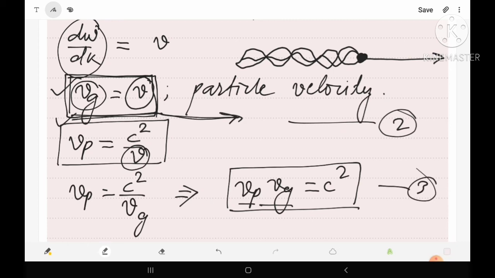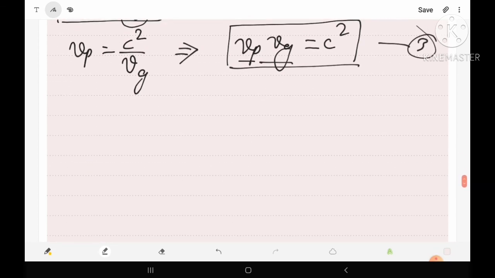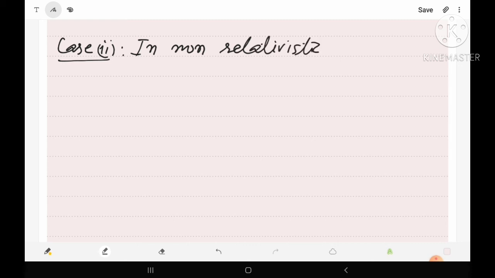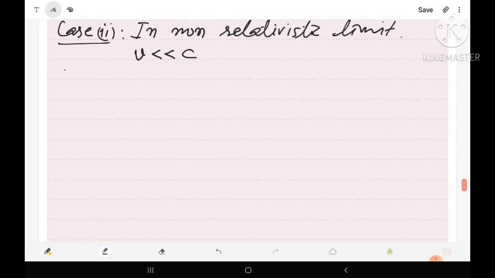Suppose equation number 3. Now let us consider the second case, the non-relativistic limit. If the particle is moving in non-relativistic limit. Non-relativistic limit means if the particle's velocity is v, then v is very much less than the speed of light c, then this is known as non-relativistic limit. Now in case of non-relativistic limit, let us define something.